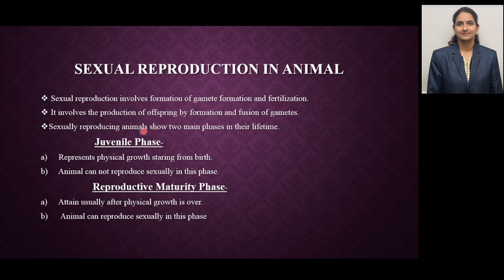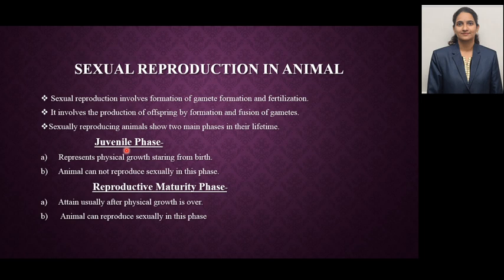Sexually reproducing animals show two main phases in their lifetime: the juvenile phase and the reproductive maturity phase. Now what do you mean by juvenile phase? The name itself suggests that juvenile means childish or immature phase.